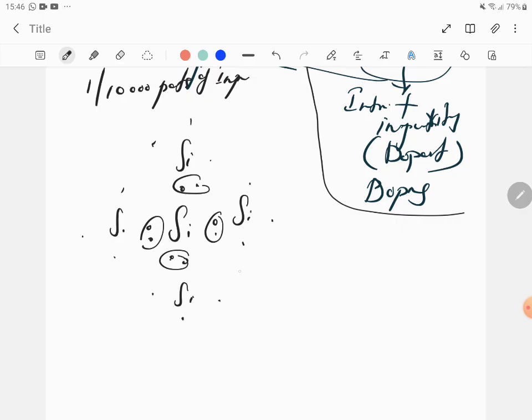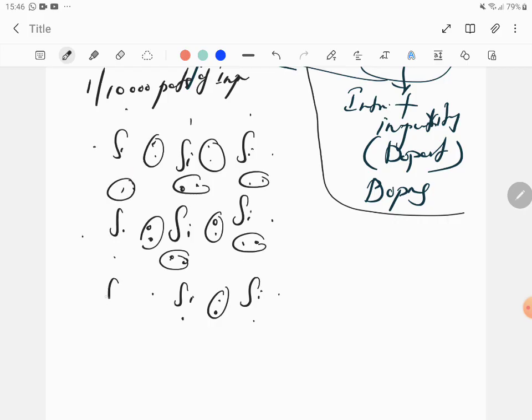Like that, you take this silicon, put a silicon here. 1, 2, 3, 4. So covalent bond here. Another silicon. 1, 2, 3, 4. A covalent bond here and here. A silicon here. 1, 2, 3, 4. A silicon here. 1, 2, 3, 4. So like this, the structure continues. Just a part of a big crystal. A small part of a big crystal.